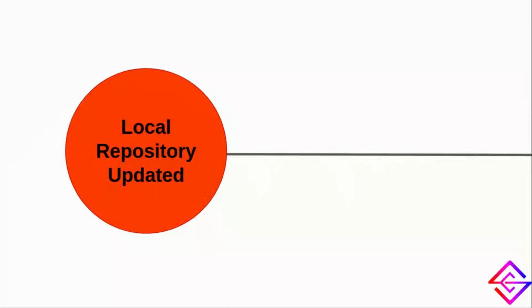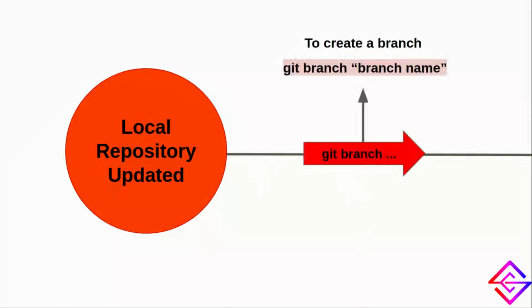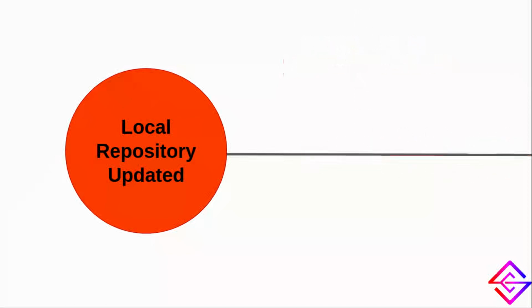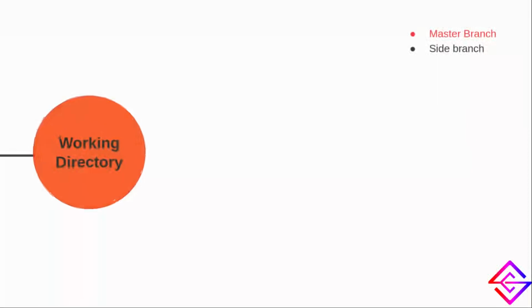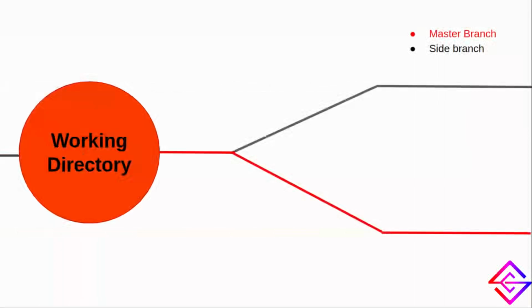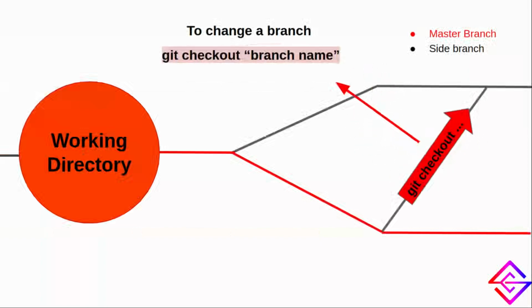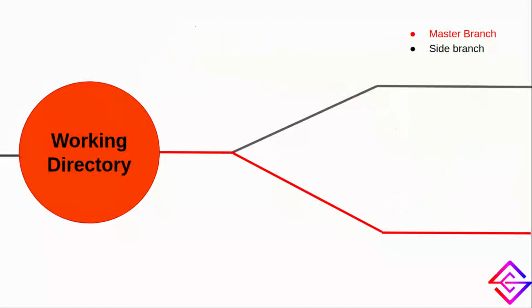So if you want to try out some changes in your project without affecting the original one, you can simply do it by creating a branch and switching to it. In Git, the default mainstream branch is known as master and all other branches are user defined. For creating a branch, we use the git branch command in which we specify the name of the branch that we want to be created. By default, the working branch is the master branch and we can switch between master and other branches using the git checkout command. Once different branches are created, we can work on them independently without affecting the content of others.